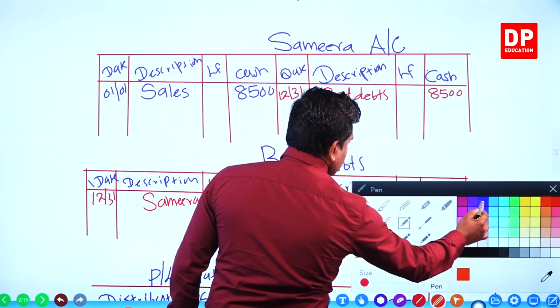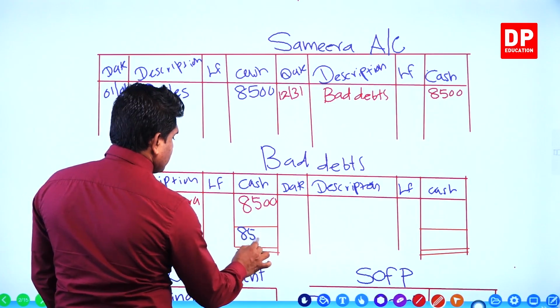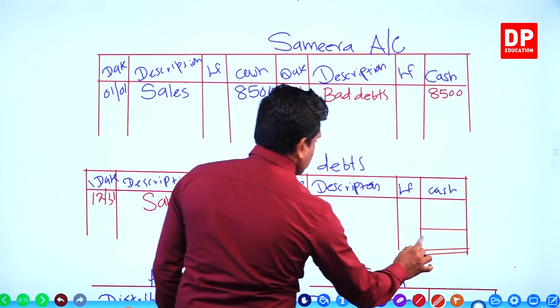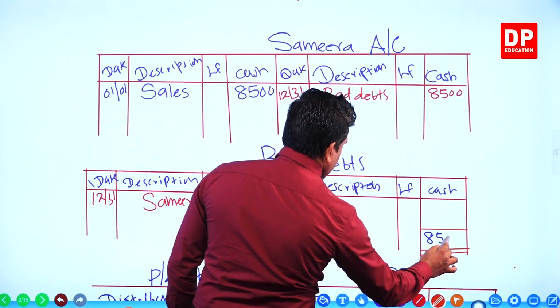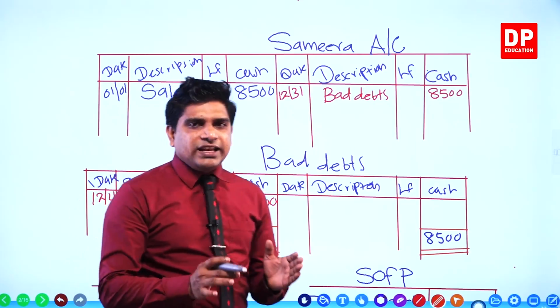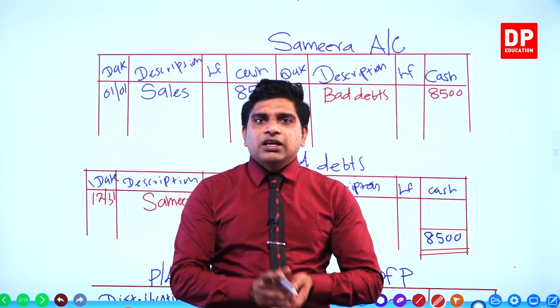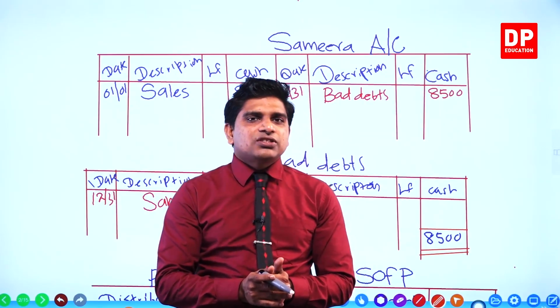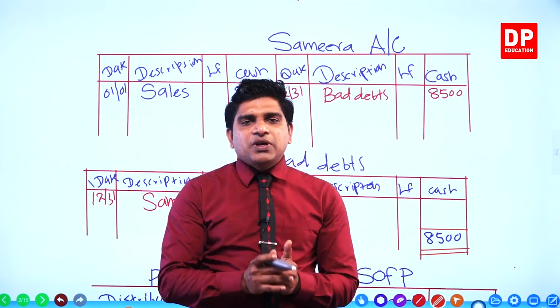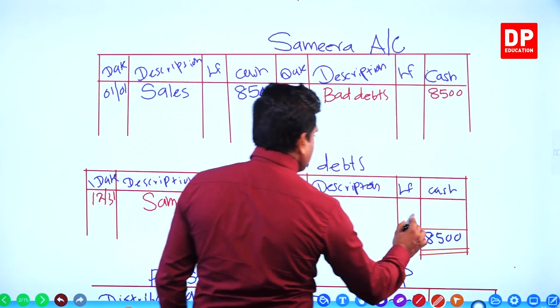The balance is 8,500. In the last chapter, last video also, all the expenses and income we transfer to the profit and loss statement, right? Here bad debts is an expense. That expense also we transfer to the profit and loss statement. The value is 8,500.